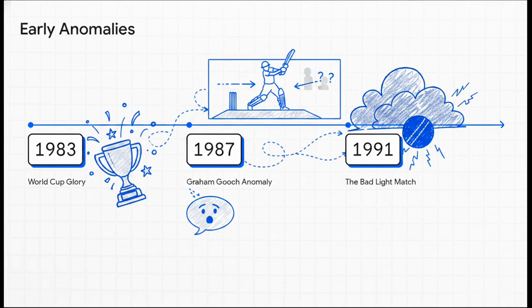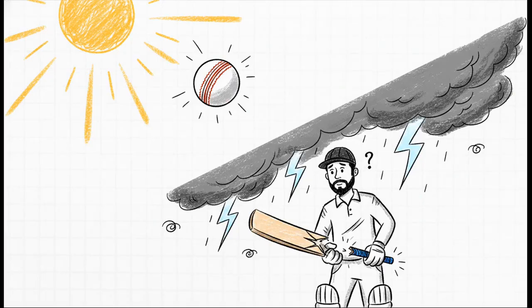That is, until 1991. Consider this highly specific, frankly pivotal match. India was chasing 258 against Pakistan and was in a really strong position. Then suddenly, Kapil Dev and Azharuddin both get out for ducks, back-to-back. Now the match had started late and natural light was fading incredibly fast. Commentator Harsh Bangal even noted on air that he had literally never seen a match played in such terrible visibility.